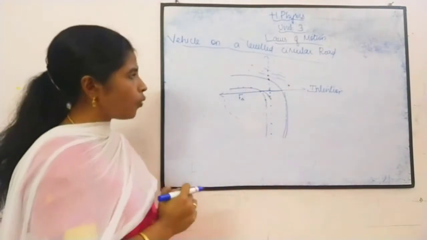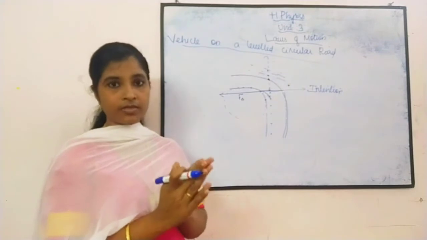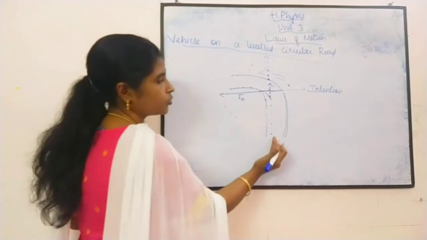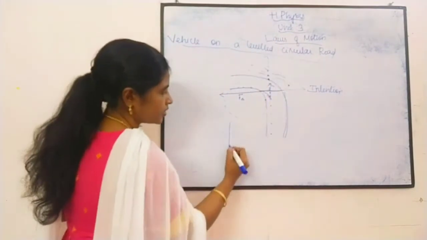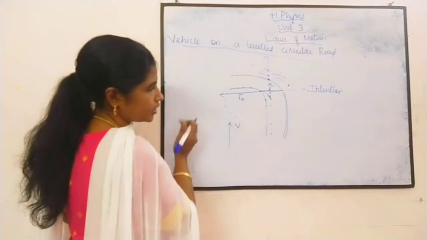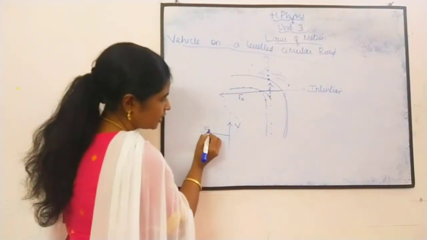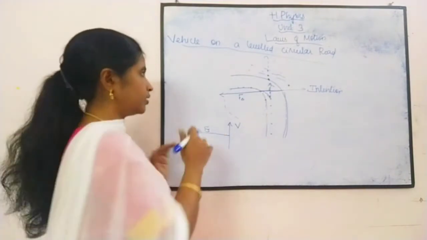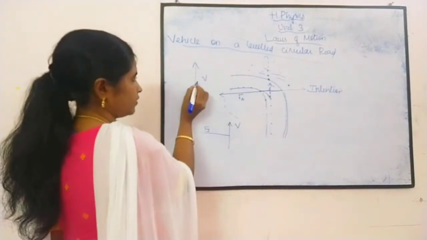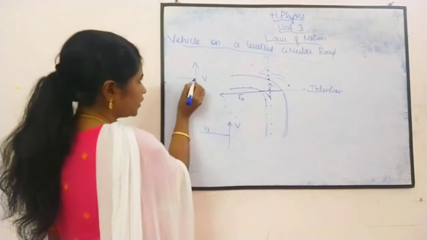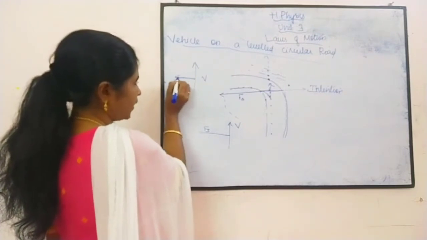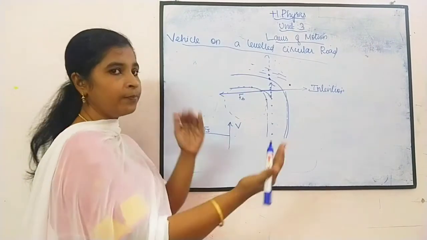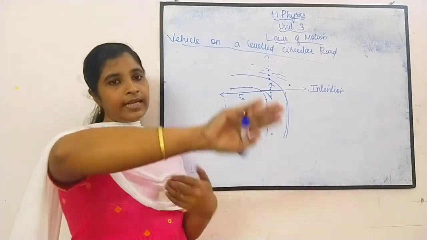Okay. Now what is the direction of this frictional force? You just carefully note it. This is the direction of velocity. The car is moving with the velocity in this direction. Now what is the direction of my friction? The direction of my friction is perpendicular to this velocity. Already we have studied: if a body is moving in a straight line with a velocity v, and the force applied is perpendicular to this direction, then the object will take a circular path.